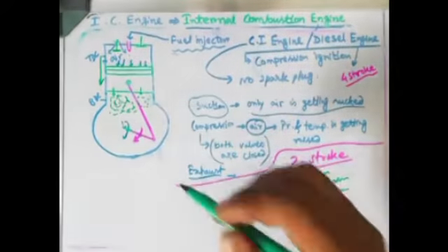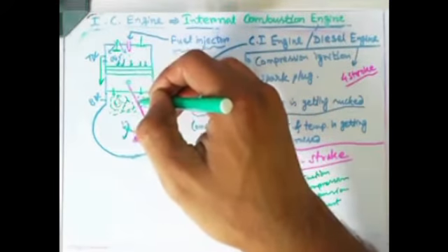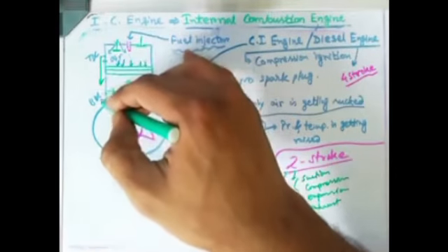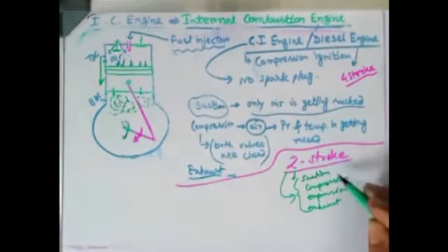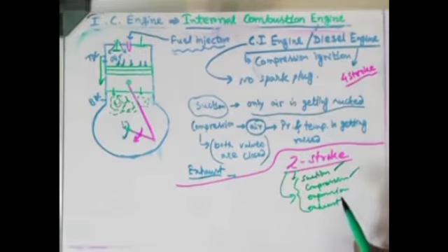So in a single stroke, that means piston moving from TDC to BDC, two processes are completed, suction and compression. At the top part of the piston there will be suction, at the bottom part there will be compression.